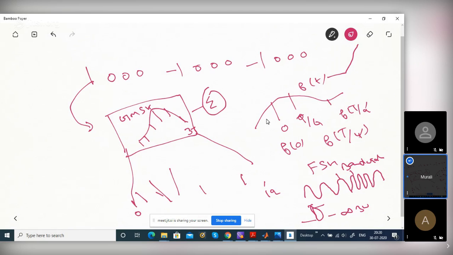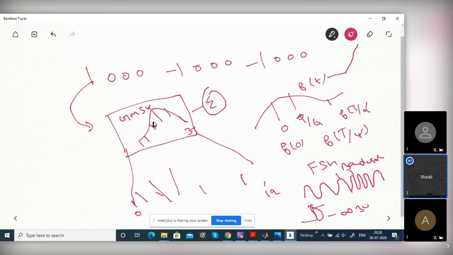Is it a good thing? If you have less bandwidth, is it good or bad? Good, yes. Low bandwidth means you can pack many users. That means that wireless company will save money actually, right? Otherwise, they have to pay more for more bandwidth. So, what is the price paid for this actually?